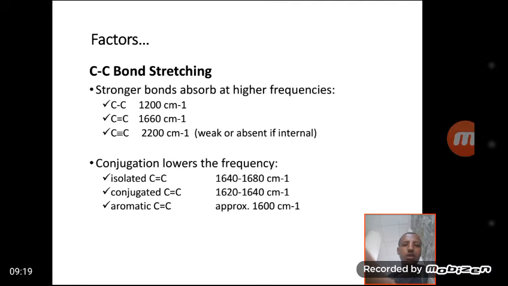Because of this, the wave number of the carbon-carbon triple bond is much greater than that of the carbon-carbon double bond, and the carbon-carbon double bond is stiffer than the carbon-carbon single bond, which has a lower wave number of 1200 per centimeter.